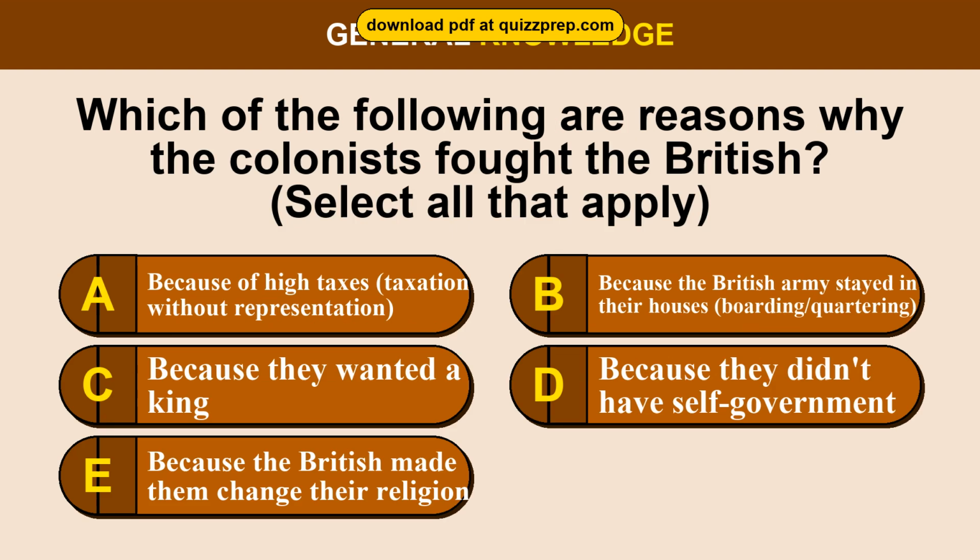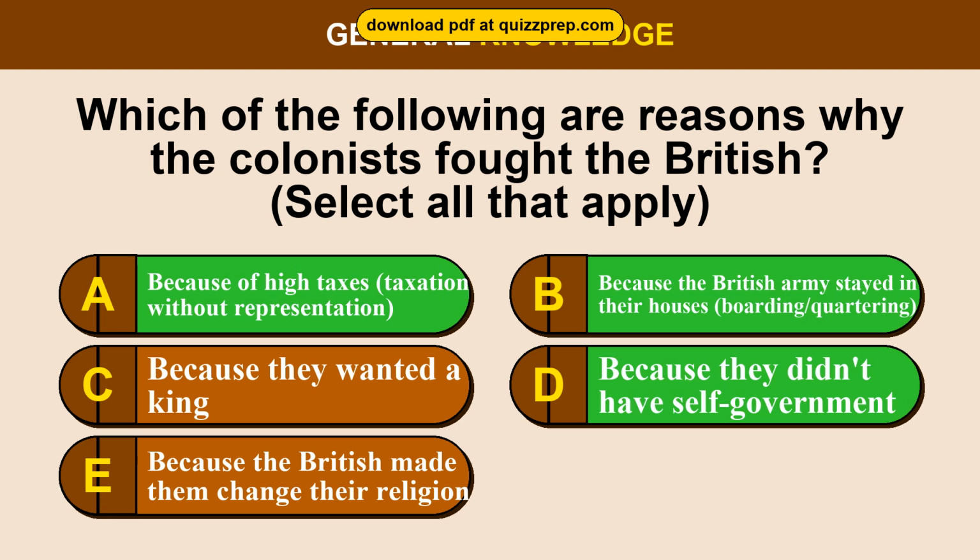Question 74. Which of the following are reasons why the colonists fought the British? Option A, because of high taxes, taxation without representation. Option B, because the British Army stayed in their houses, boarding/quartering. Option C, because they wanted a king. Option D, because they didn't have self-government. Option E, because the British made them change their religion.